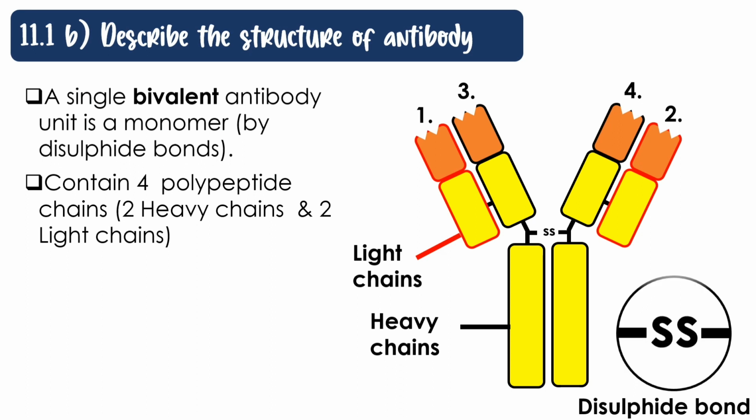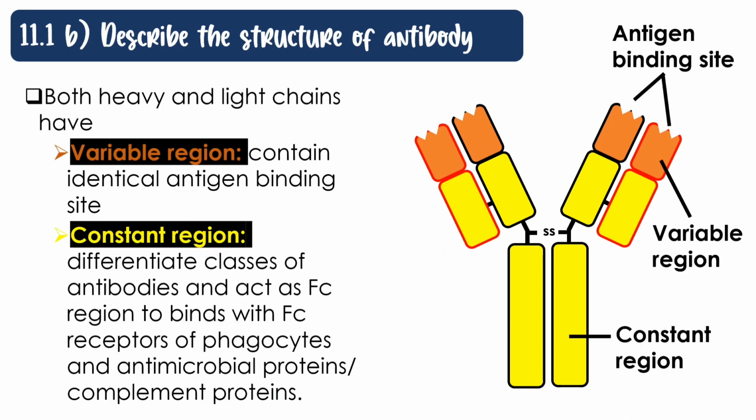Next, both heavy chains and light chains contain a variable region and a constant region. The variable region contains an identical antigen binding site, or paratope, that is different for different types of antibodies. The constant region is the same for all the different types of antibodies. However, other proteins associated with the constant region will differentiate the different classes of antibodies.